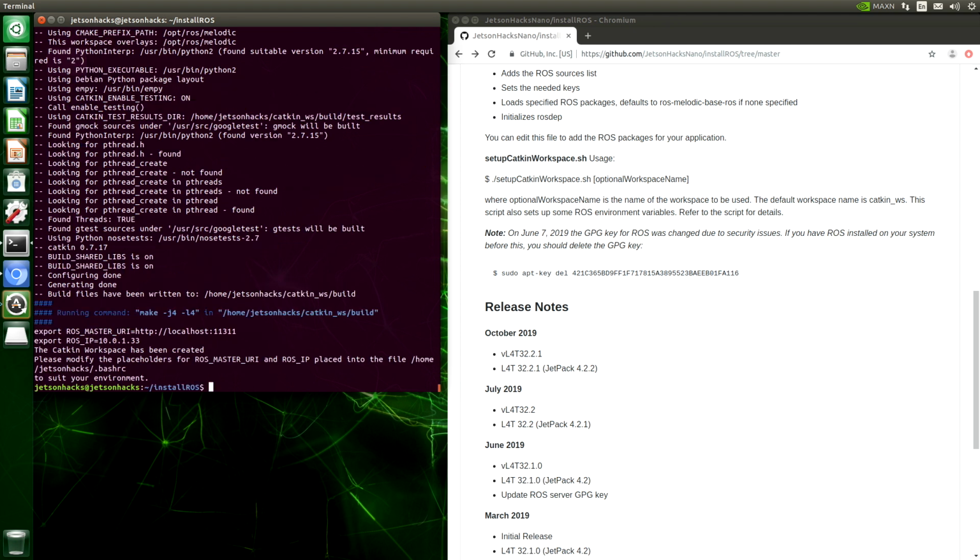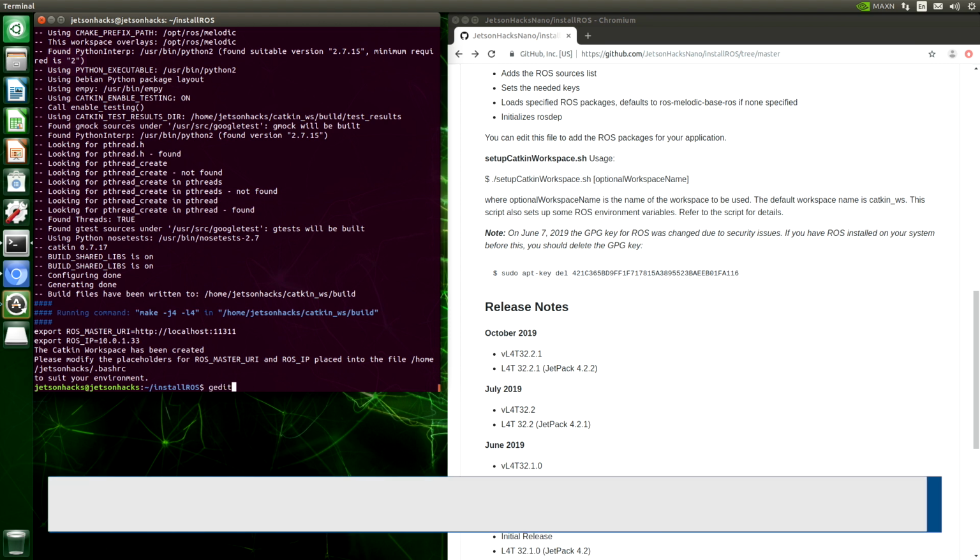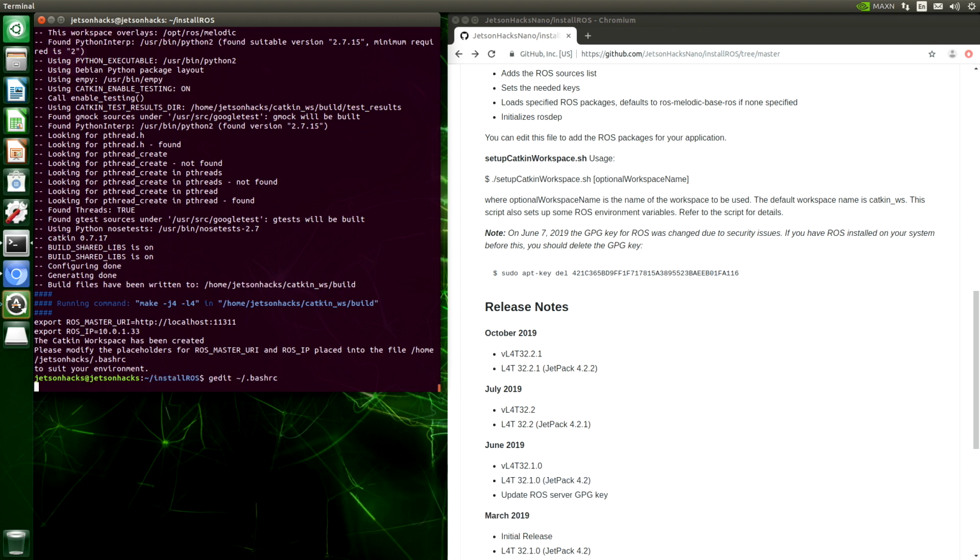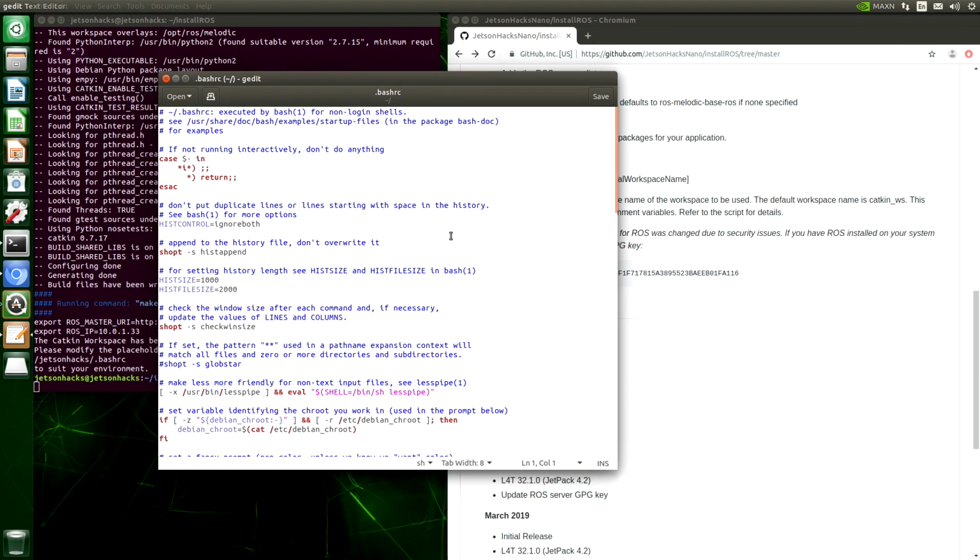Okay, we're all set up. The script tries to set up a ROS master URI and a ROS IP. The bash RC script runs whenever you open a terminal. Let's take a look at it. The script appends at the end.